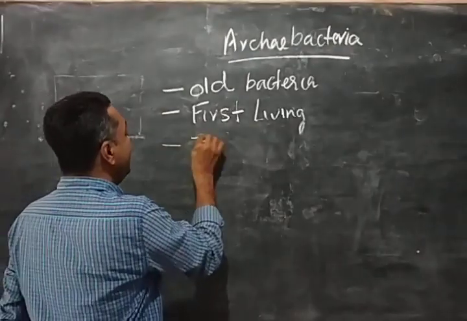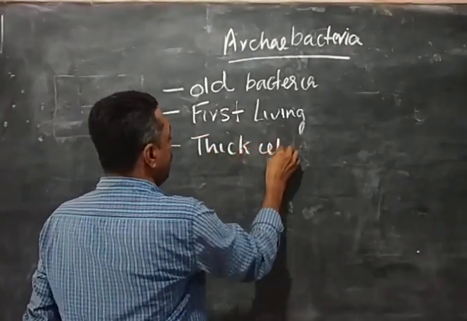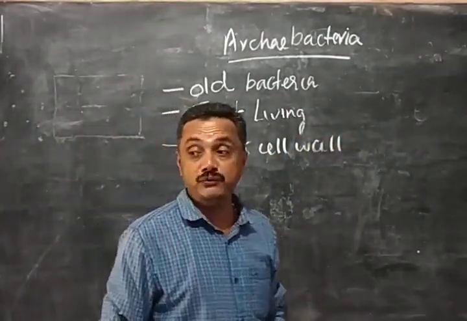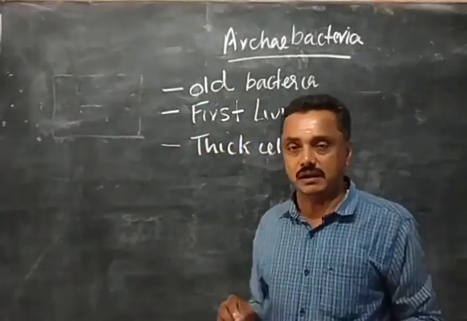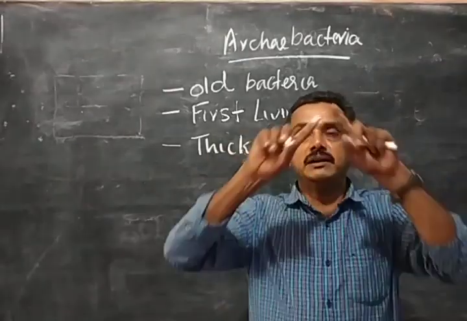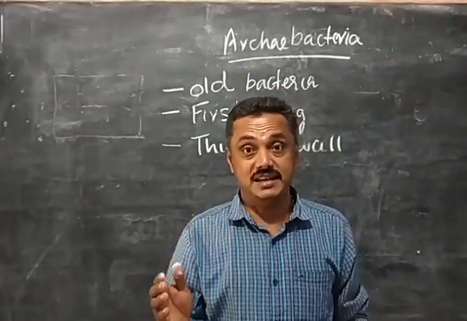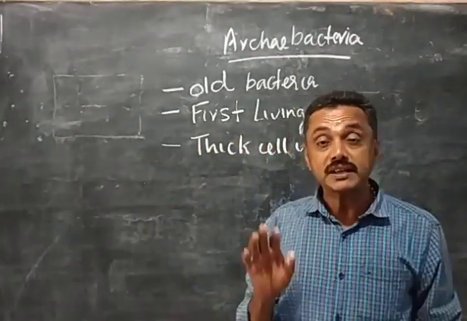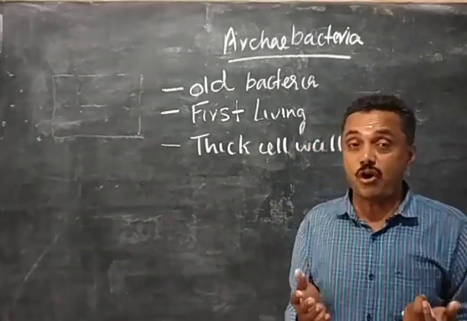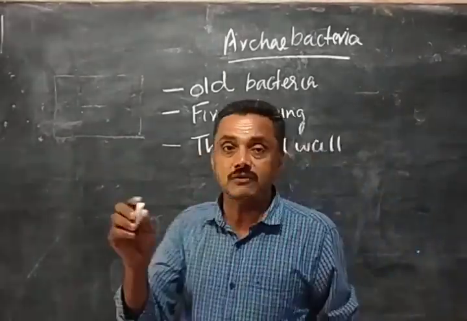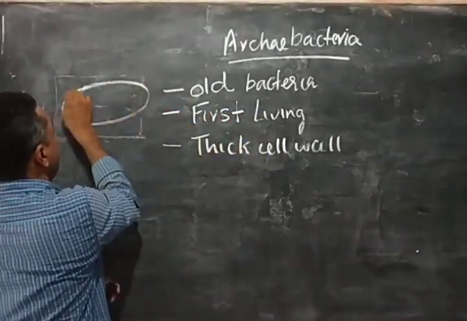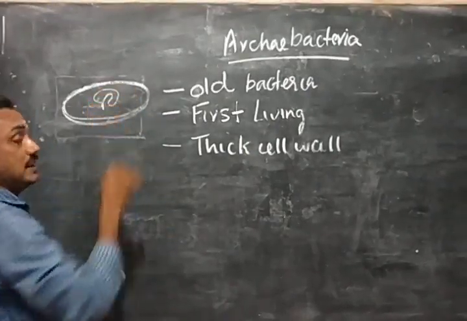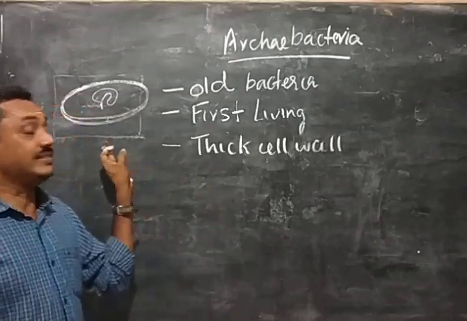And third point is that they have a thick cell wall. All bacteria have a thick cell wall to protect the cell from unfavorable conditions. Why is the cell wall very strong? Because the temperature was around 100 degrees Celsius, so bacteria cannot live easily. The important structure of the cell is DNA, and the DNA or other proteins may be destroyed. The covering of the cell is called the cell wall. It is very thick because inside there is DNA or gene. So to protect the DNA or gene, the cell wall is very thick.